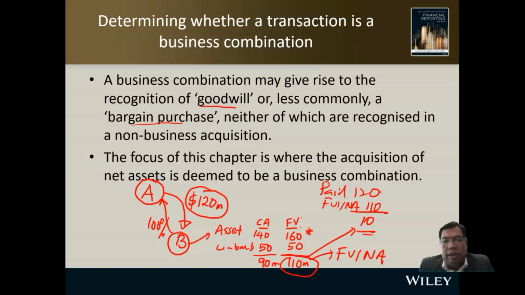My question is, why are you paying an extra 10,000, even though you know that the value of the identifiable net assets, the land, the building, the vehicles, minus all the liabilities, is 110,000? Why do you have to pay 120,000? Sorry, not 10,000, I keep saying thousand. It should be million. Why do you waste your money paying an extra 10 million when you acquire those assets?